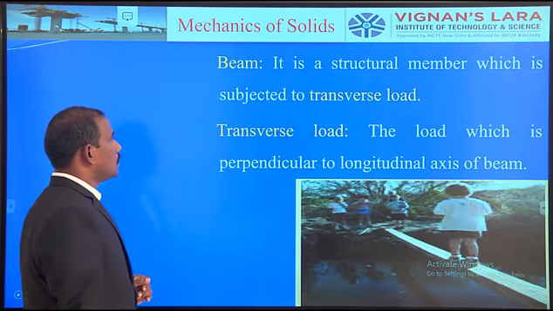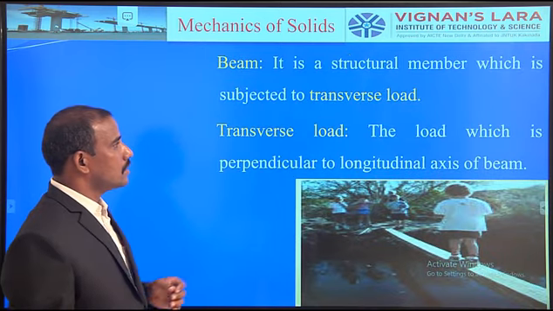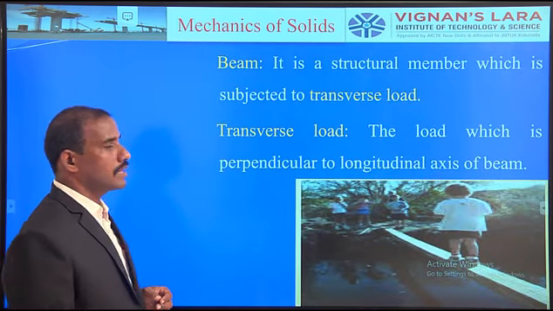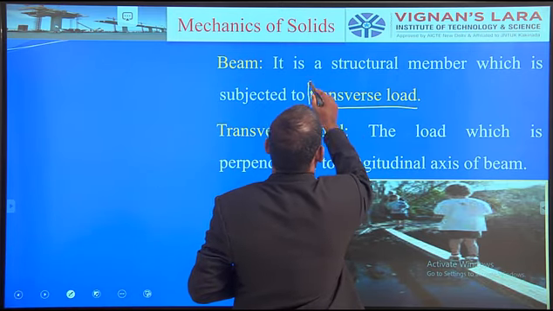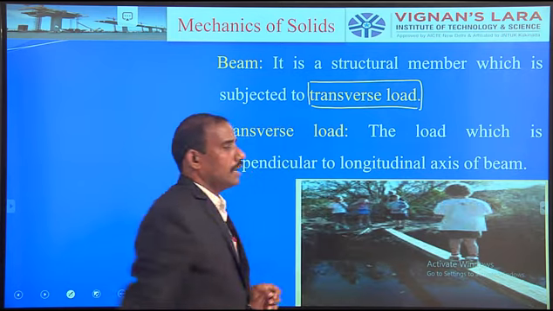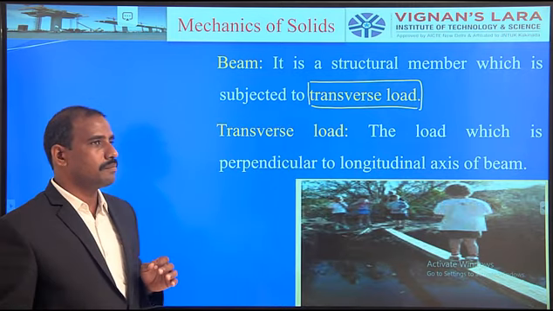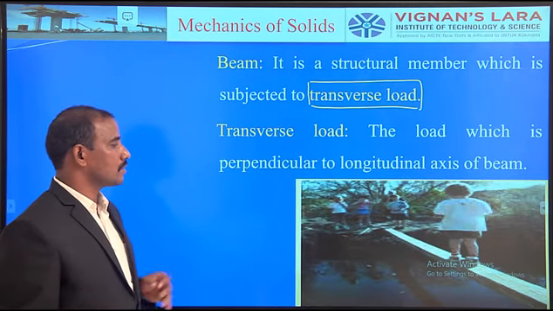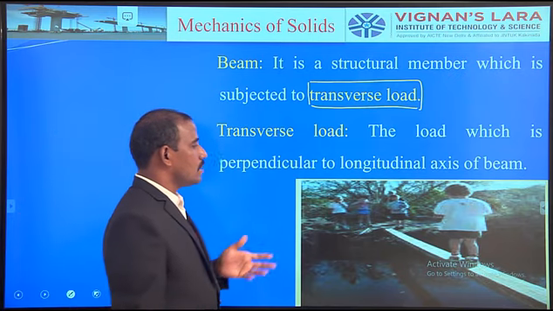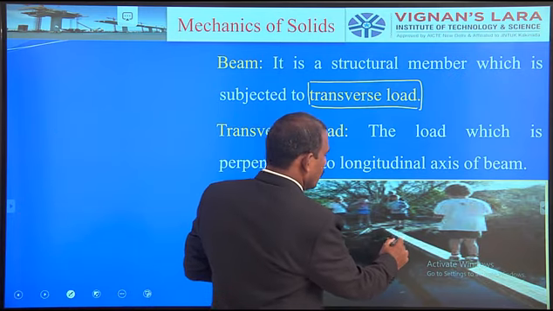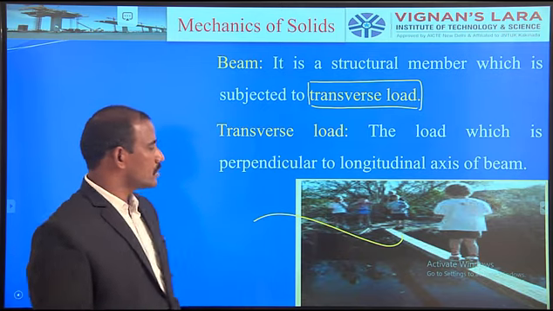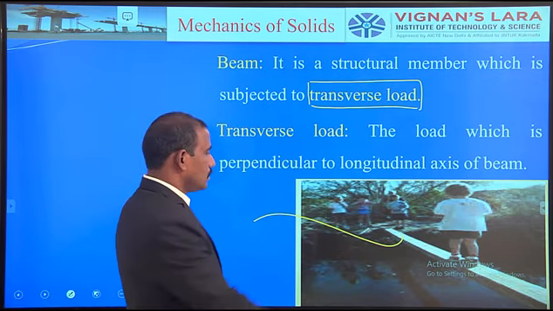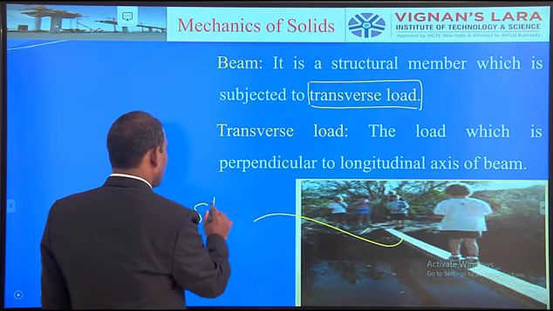So now coming to the beam, it is a structural member which is subject to a transverse load. Always keep in mind transverse load. It is very important. Transverse means the line of action of the force must be perpendicular to the axis of the beam. For a better understanding, a boy is standing on an electrical pole which is placed across the canal. So this is the structural member, right?